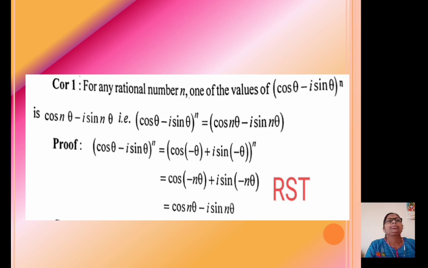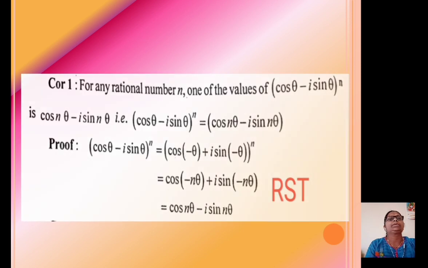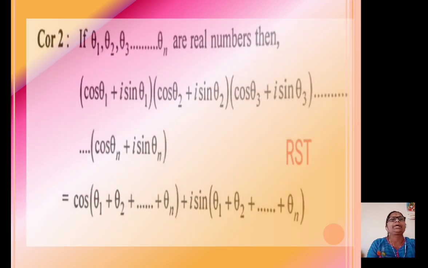Using De Moivre's theorem, this is equal to cos of minus n theta plus i sin of minus n theta, and cos of minus n theta is cos of n theta, and sin of minus n theta is minus sin n theta. This is equal to cos of n theta minus i sin n theta. That means this corollary is true for the negative sign also.